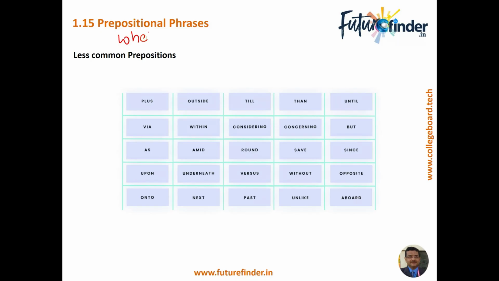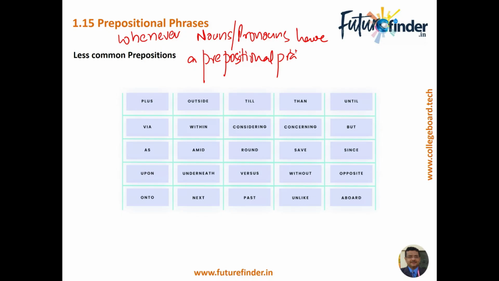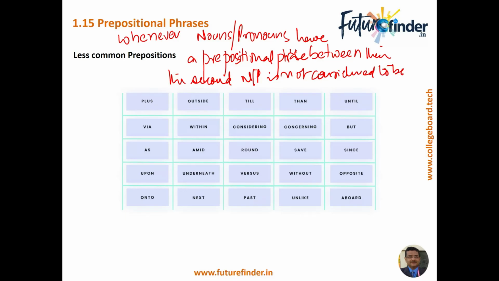So whenever nouns or any other thing, of course, pronouns, have a prepositional phrase, P-H-R-A-S-E, between them, the second noun or pronoun is not considered to be a subject.